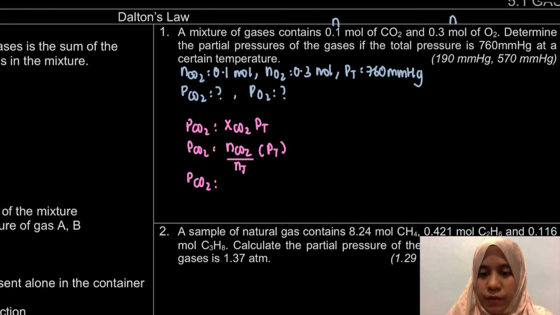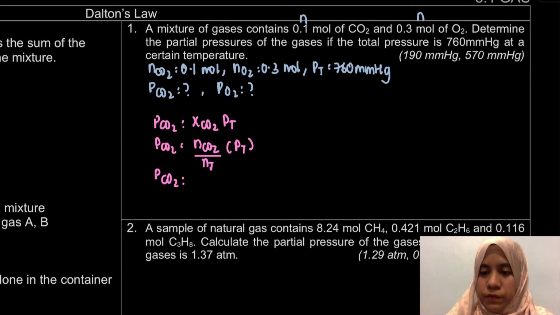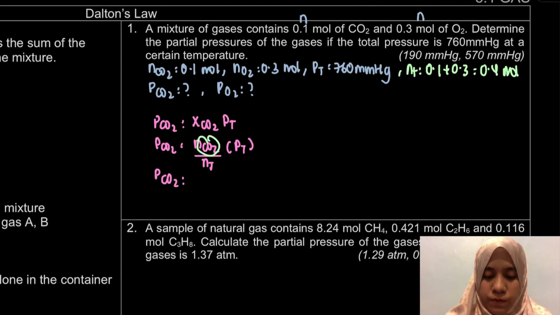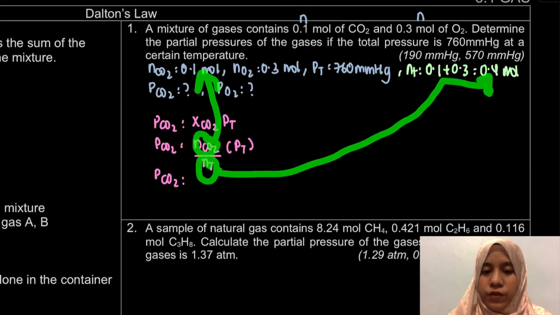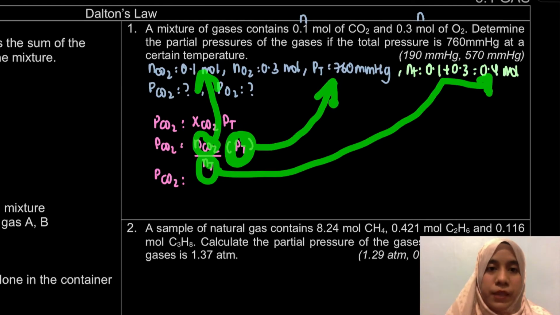In this case, our total number of mole, NT, is CO2 added with O2. So, we add them. Here I can directly substitute. CO2 is this one. The total number of mole is this one, 0.4. Okay, and don't forget the total pressure is 760 mm mercury.